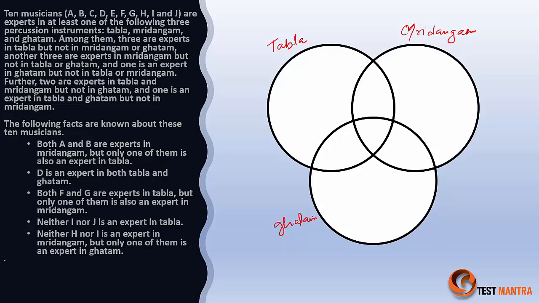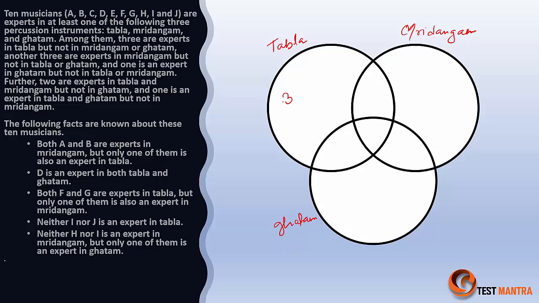Among them, 3 are expert in tabla but not in mridangam or ghatam. That means they are talking about tabla alone, right? So there are 3 people on this part. Then another 3 are expert in mridangam but not in tabla or ghatam.